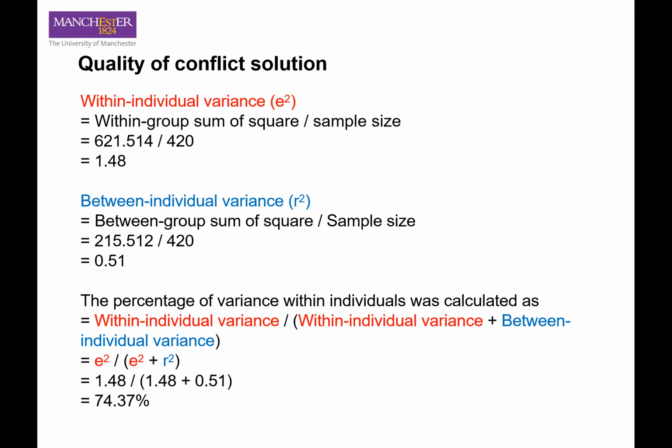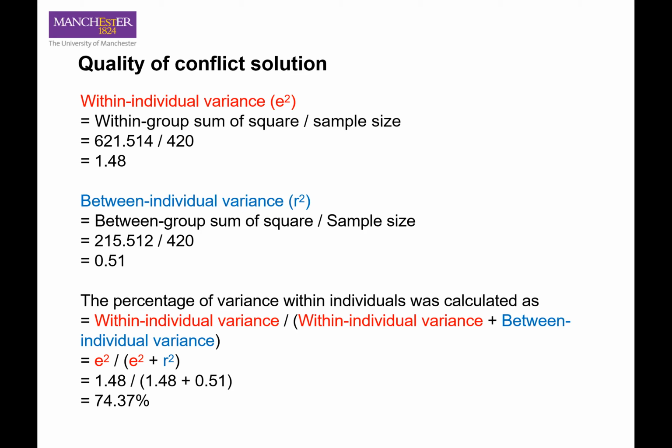For the variable of conflict solution, we find that the within individual variance is 1.48 and the between individual variance is 0.51. The next step is to calculate the percentage of variance within individuals. The equation is the within individual variance divided by the within individual variance plus the between individual variance.